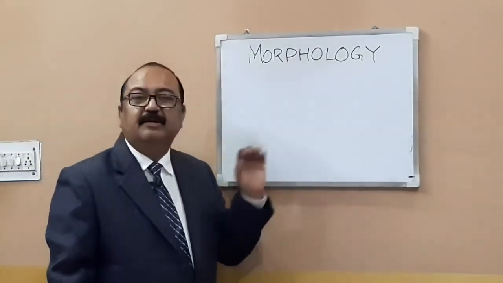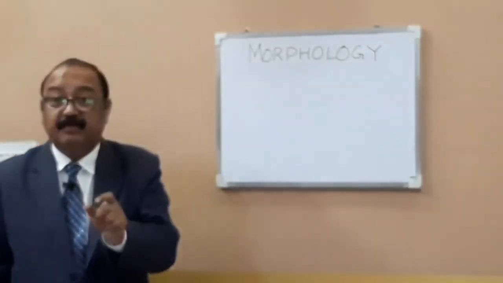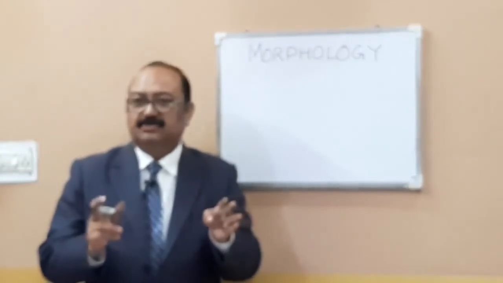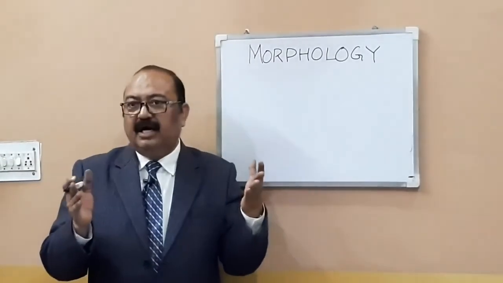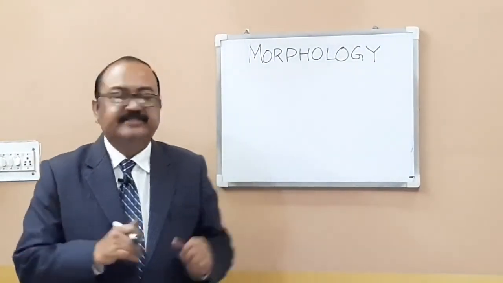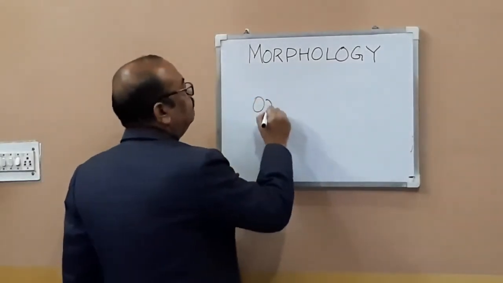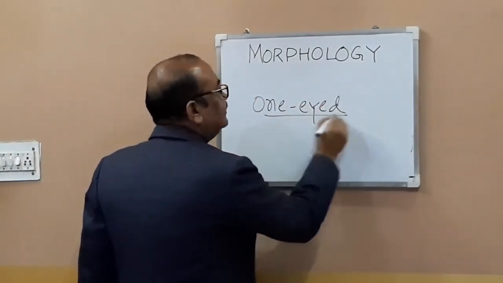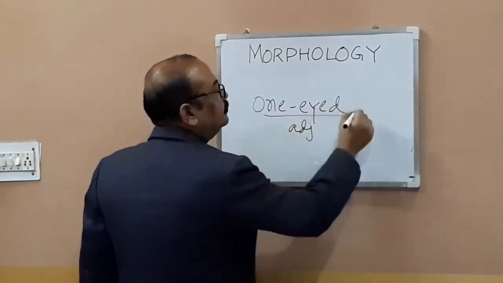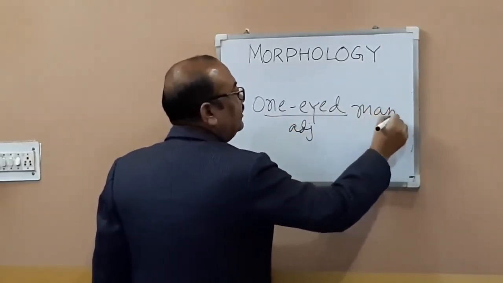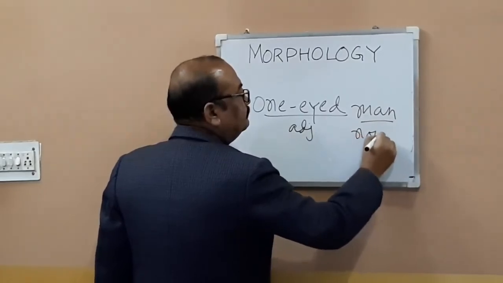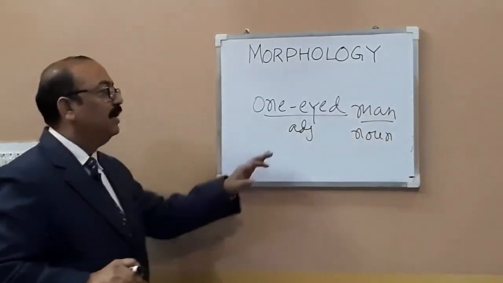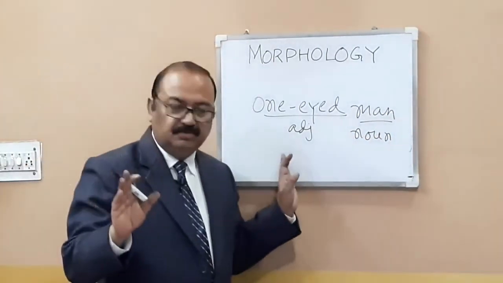If the two words combine an adjective and a noun, remember, they would form a hyphenated compound. For example, one-eyed man. One-eyed is an adjective, and man is a noun. So, when you combine, but this is not always so. Okay.